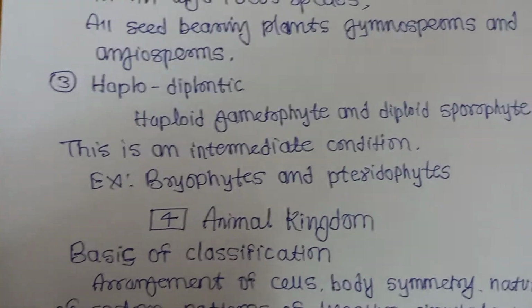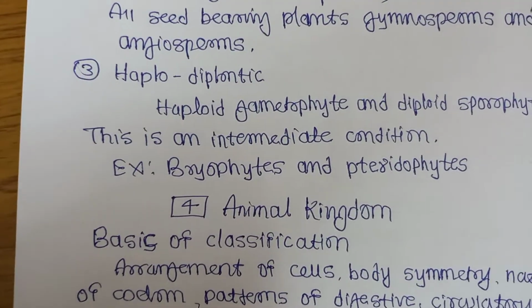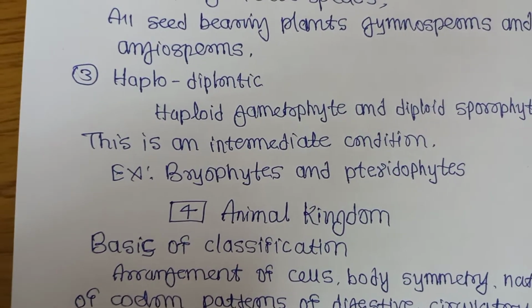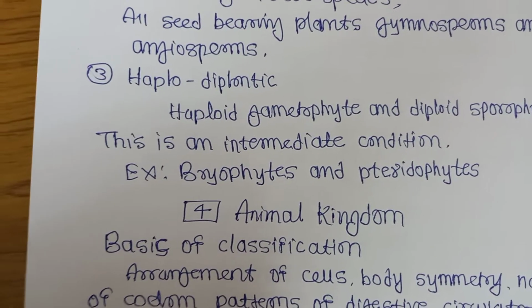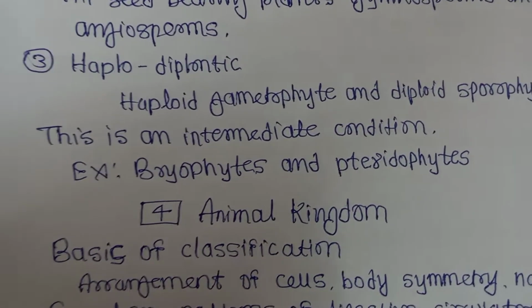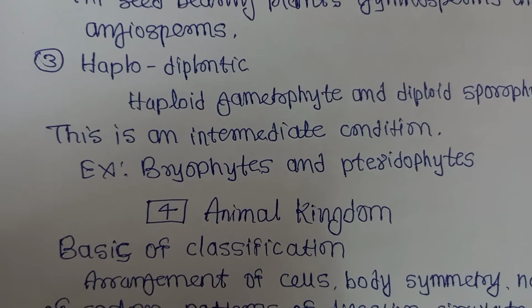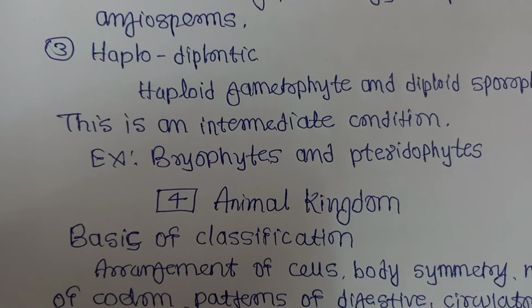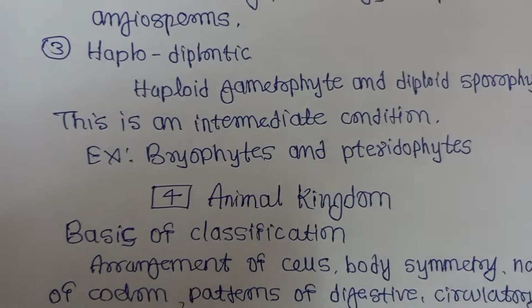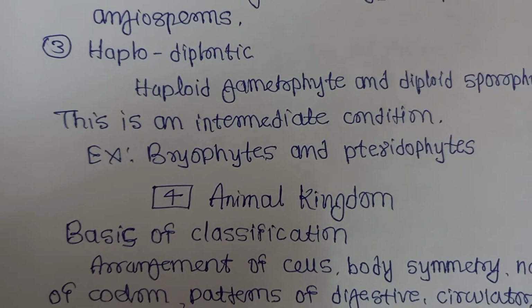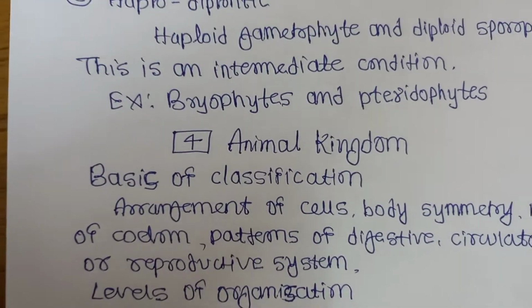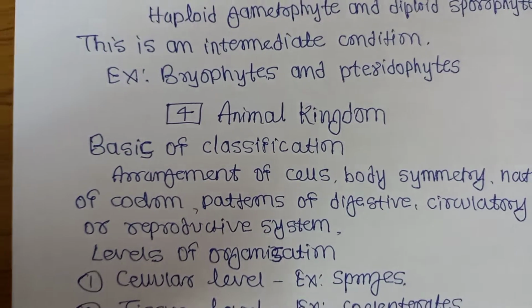Haploid gametophyte and diploid sporophyte. This is the intermediate condition, that is called haplodiplontic. Which are the examples of haplodiplontic life cycle? Bryophytes and pteridophytes. Then the next, animal kingdom, which is the basis of classification of animals.